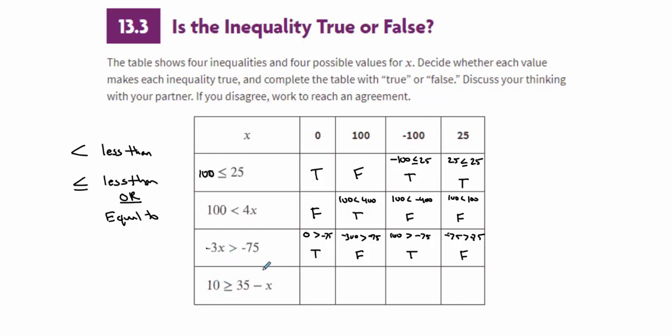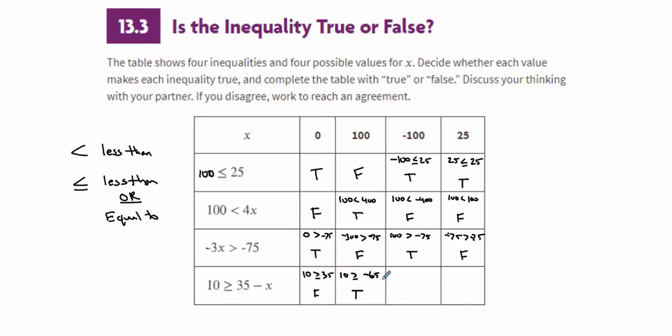So next one. Is 10 greater than or equal to 35 minus x? 35 minus 0 is 35. Is 10 greater than or equal to 35? That's false. 10 is less than 35. 35 minus 100 is negative 65. So is 10 greater than or equal to negative 65?